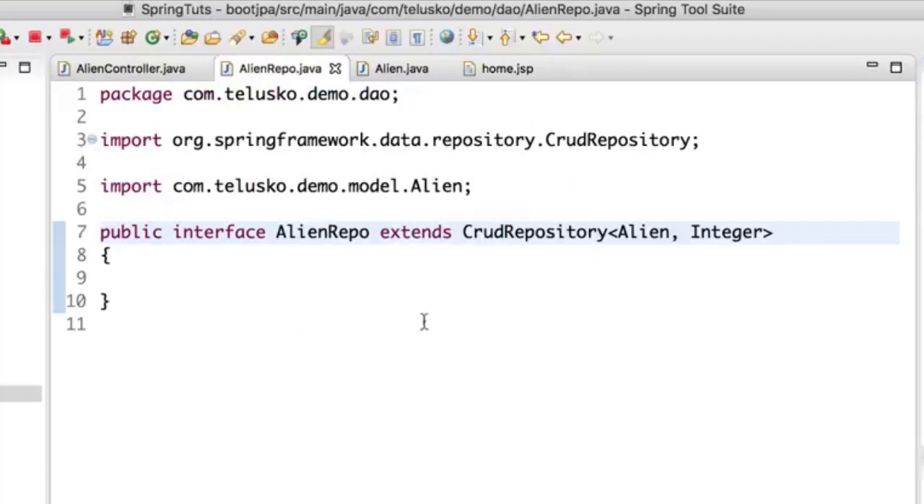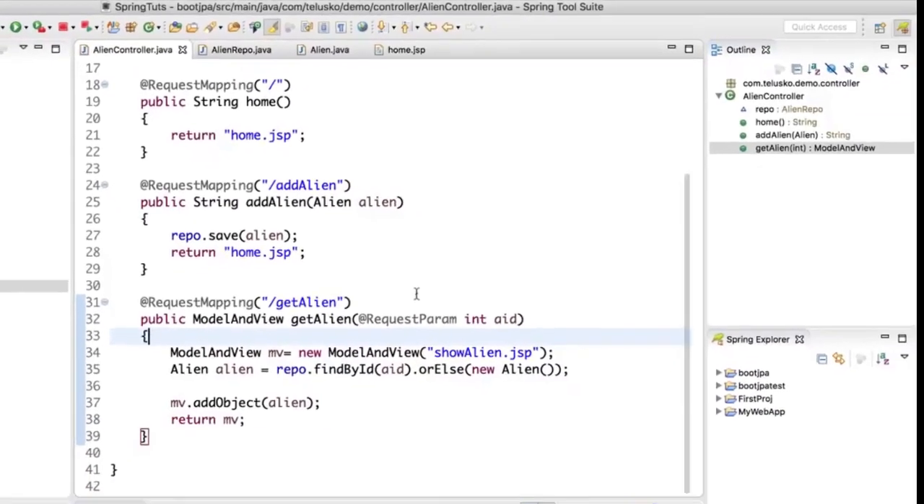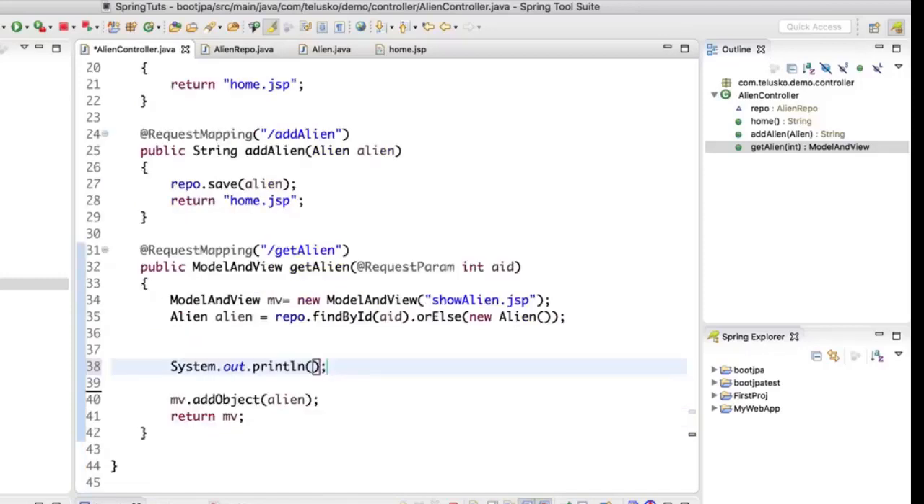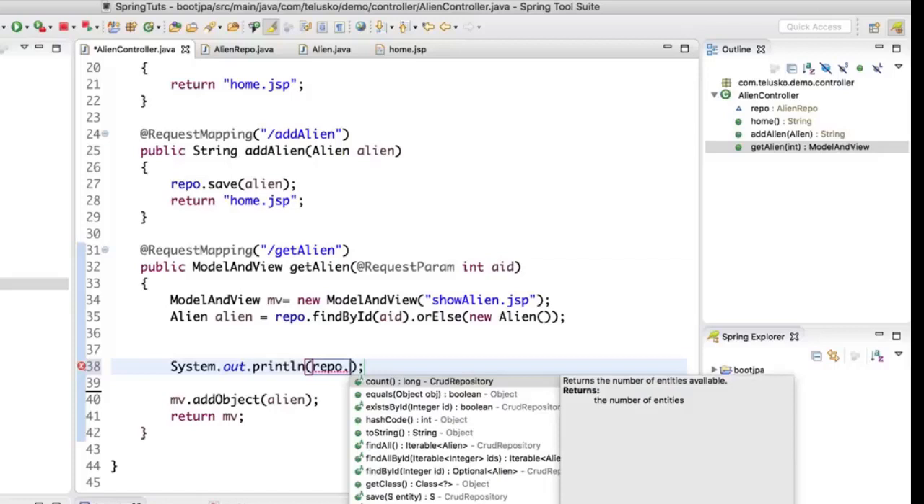What I do is in the controller, I want to try out different stuff. Example, maybe I want to fetch based on the technology. So I will print on the console itself. Let's say I want to print all the aliens who are learning Java or who are working on Java. So in that case, I will say repo dot. Now, what do you think? Which method will I be using here?